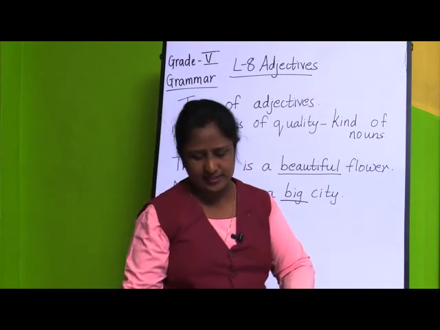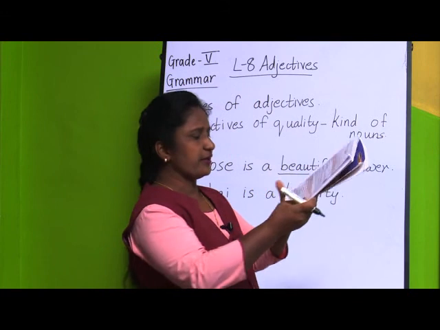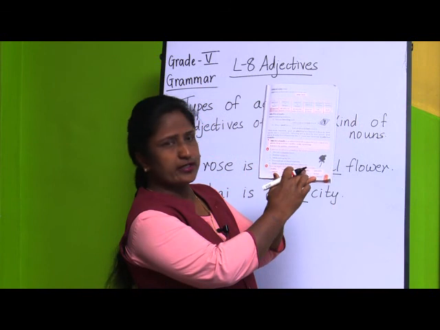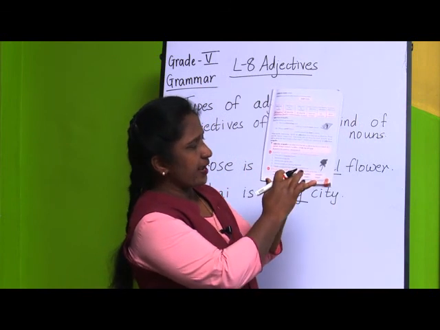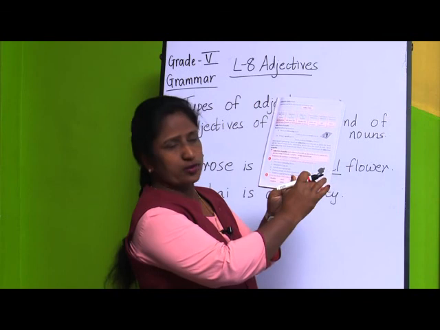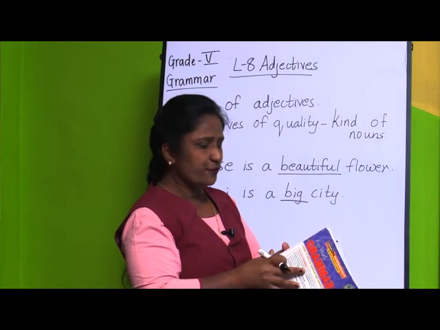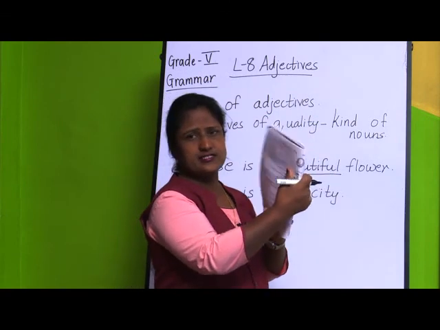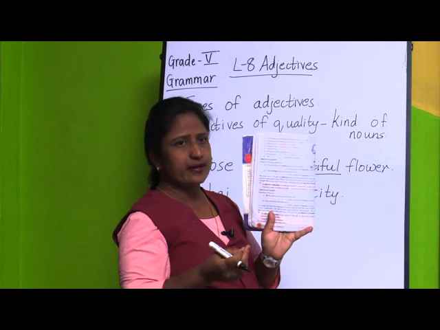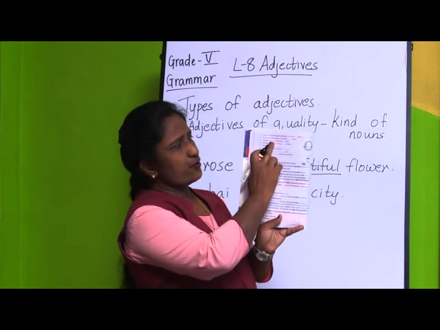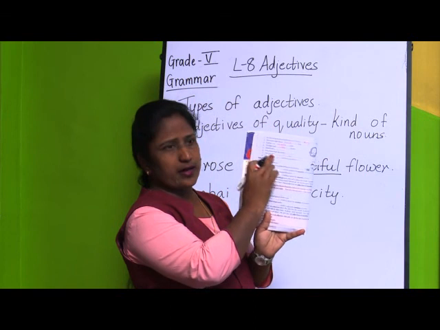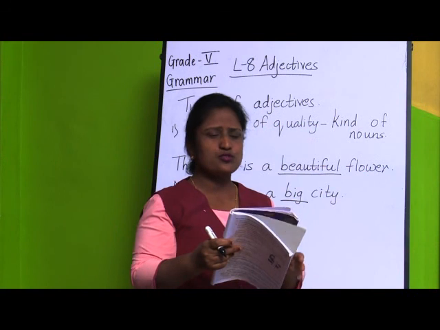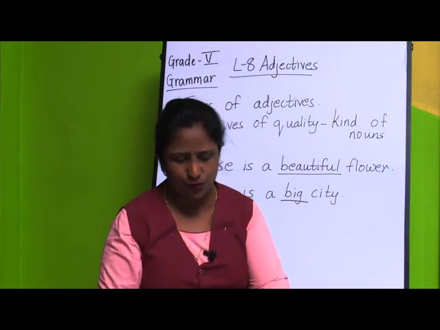If you take exercise C, they have told here in boxes some words are given. Fill in the blanks with adjectives of quality from the given box: chubby, poor, happy, beautiful, unhealthy, and so on. If you turn the page, that is page 32, the sentences are given and you have to pick the right adjective and write it on the blank. So, the first one: we did not go to school yesterday since it was